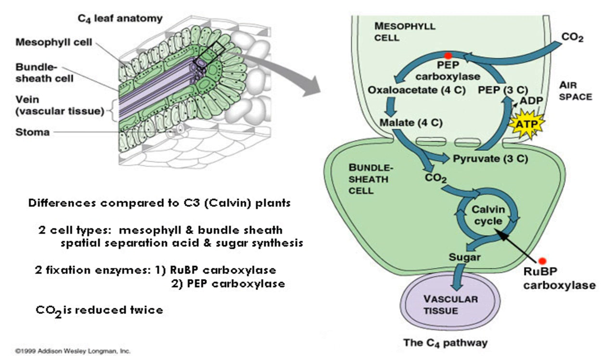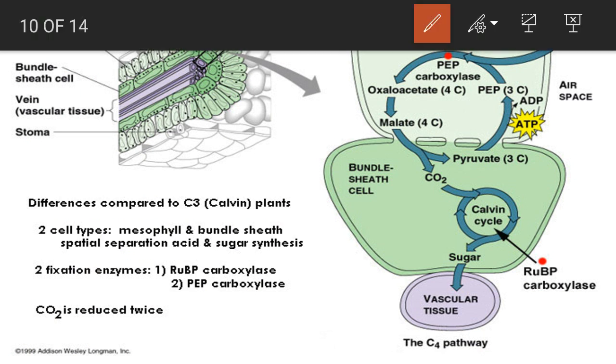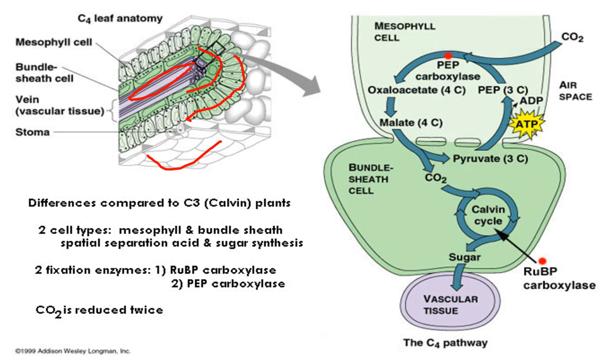Again, let's revise what we discussed just now. Here you can see the specialized cellular arrangement for the operation of the C4 pathway. This is the arrangement where the mesophyll cell surrounds a bundle sheath cell, which encloses a vascular bundle.